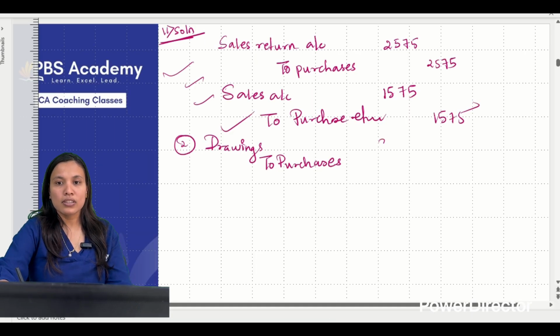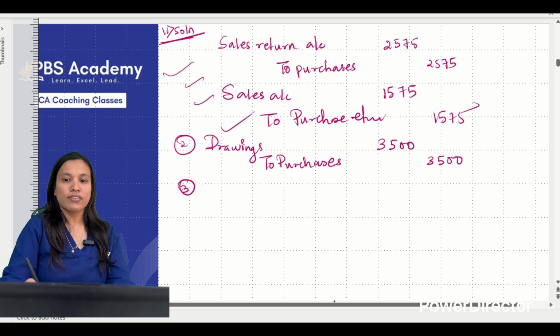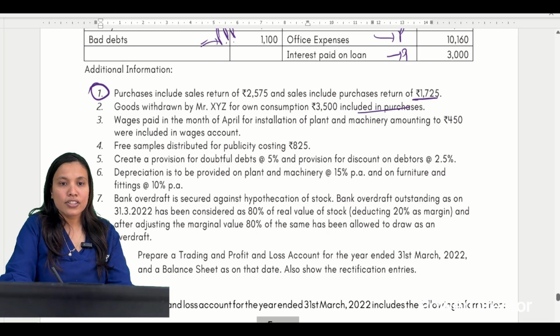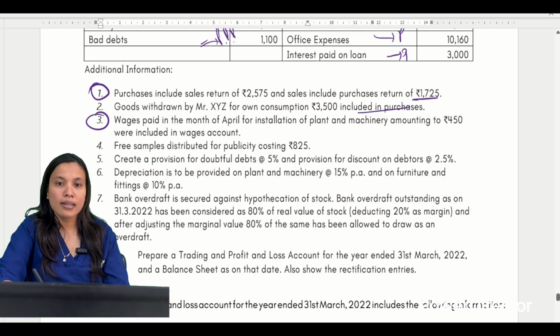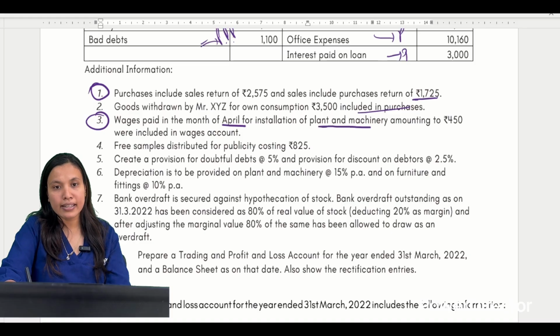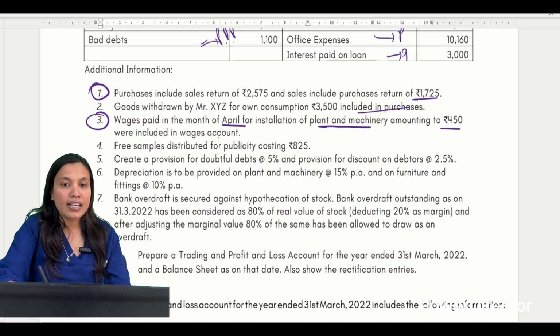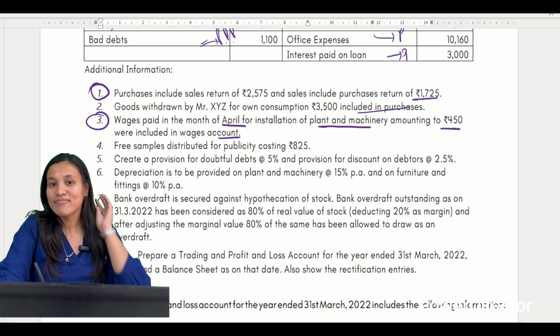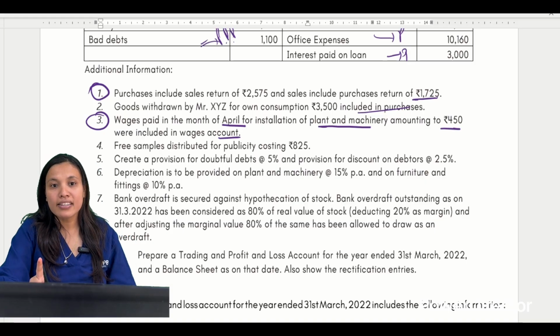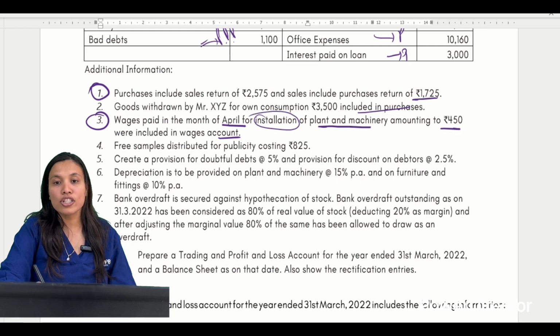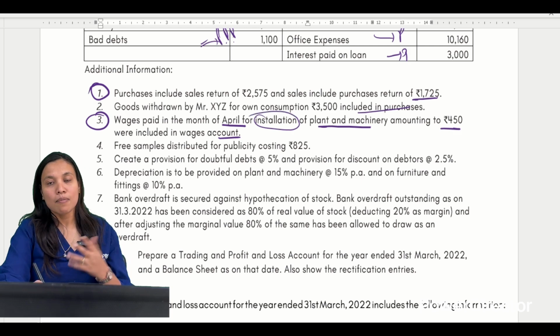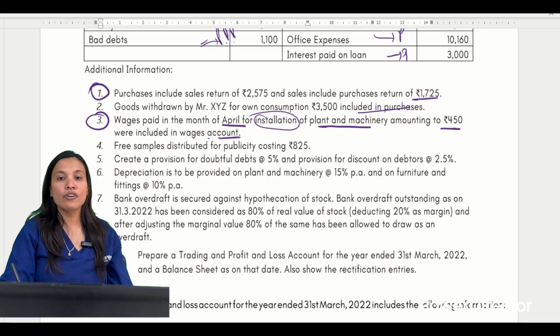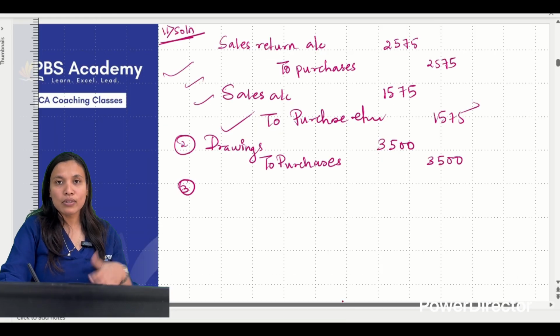3500 hai. So 3500. This is the next rectification. How many rectifications are they giving us? Next, wages paid in the month of April for installation of plant and machinery included in wages account. So do you remember, recall capital and revenue expenditure? Anything for installation of plant and machinery must be added with the asset itself and should not be included in wages. It's like we are solving pura rectification ka problem, hai na? So it should go to which account? Plant and machinery account itself.